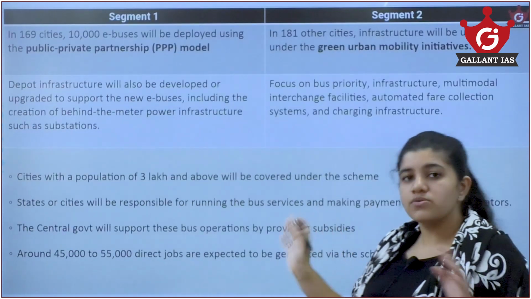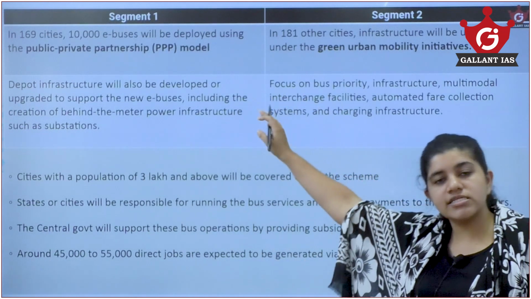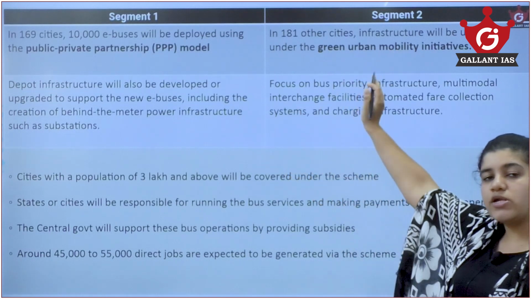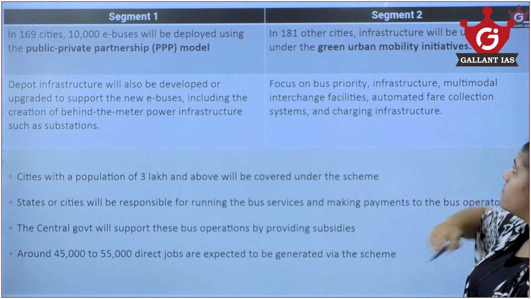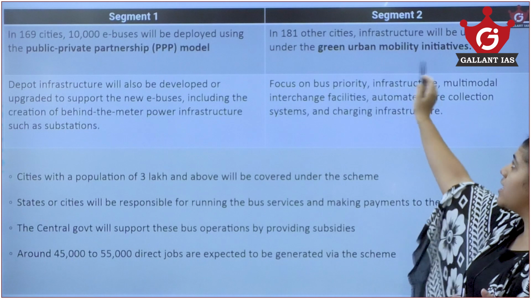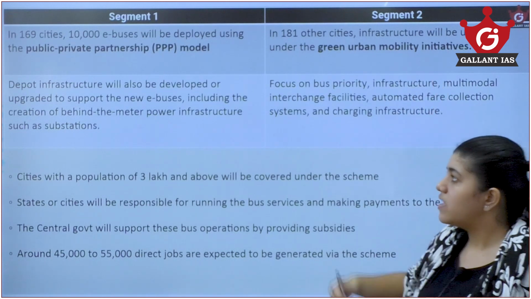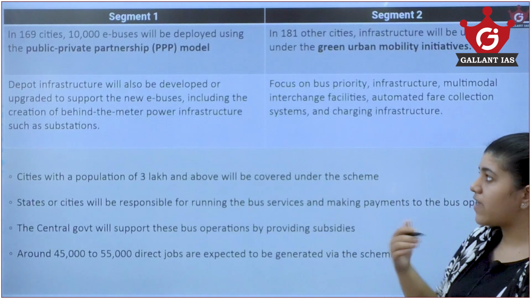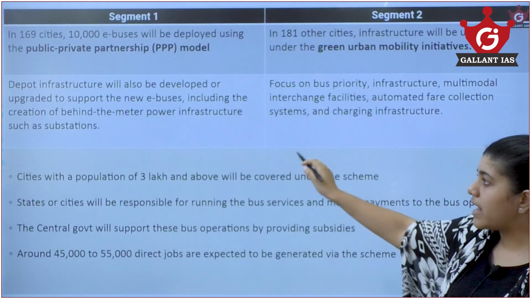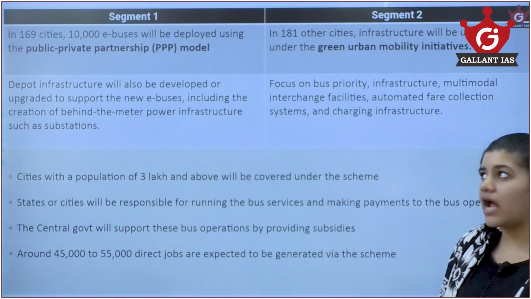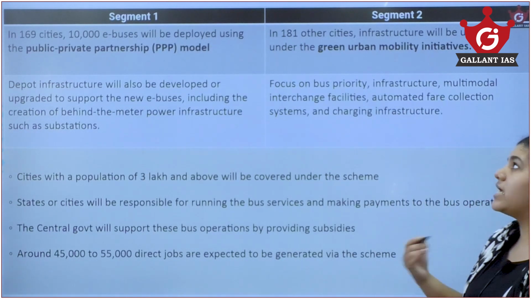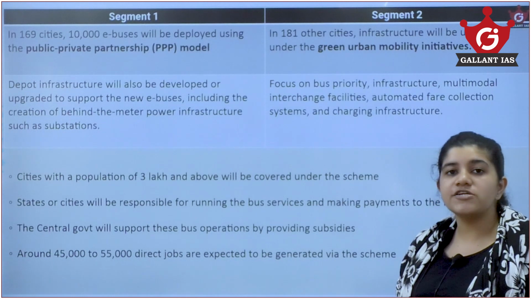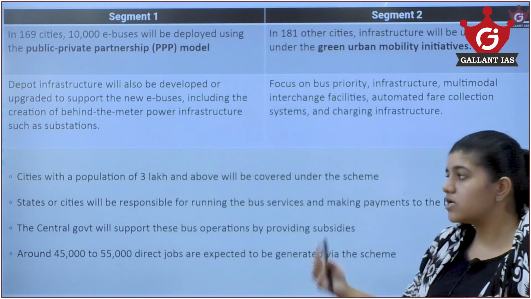This will be rolled out in 2 segments. In segment 1, 10,000 buses in 169 cities, and in segment 2, 181 cities will have their infrastructure upgraded under the Green Urban Mobility Initiative. Also there will be an increase in the manufacture of new e-buses, infrastructure development and such, and substations will be created under this. The focus is on bus priority infrastructure, multi-modal interchange facilities, and also charging facilities for these e-buses.